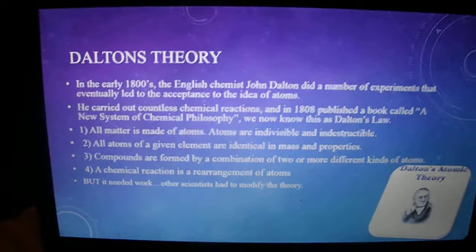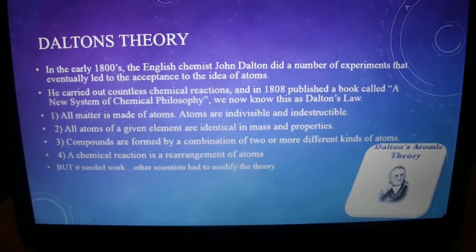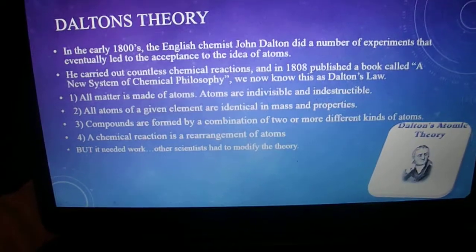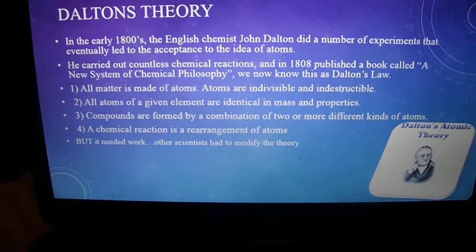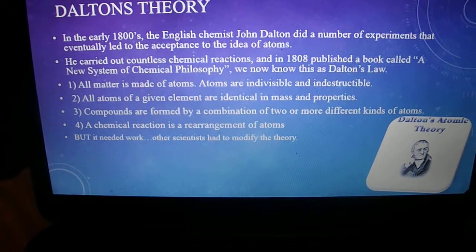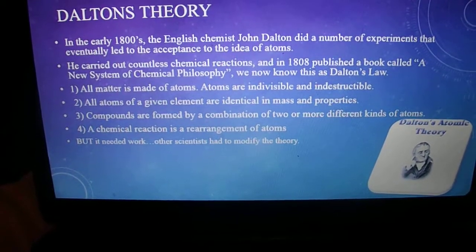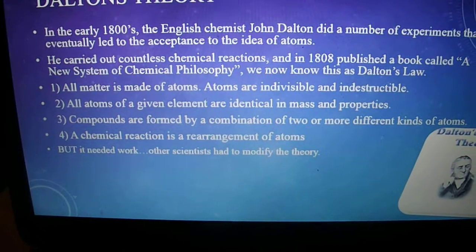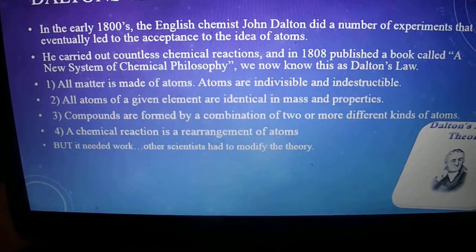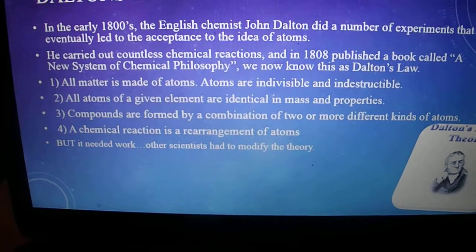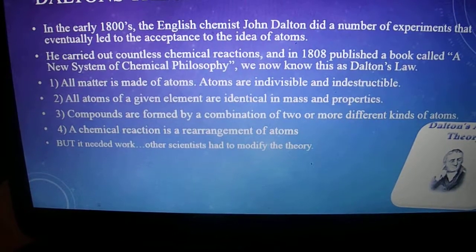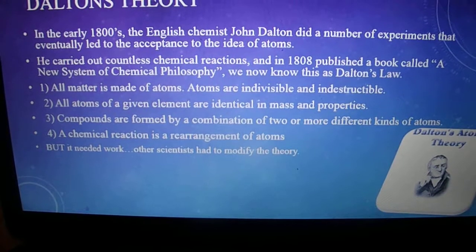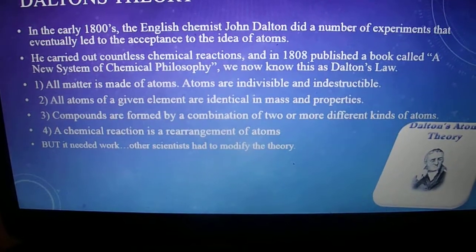In the 1800s, the English chemist Dalton did a number of experiments that eventually led to the acceptance of atoms. He carried out countless chemical reactions and published a book in 1808 called A New System of Chemical Philosophy. We know this as Dalton's law. Dalton's law consists of: all matter is made up of atoms. Atoms are indivisible and indestructible. All atoms of a given element are identical in mass and properties. Compounds are formed by a combination of two or more different kinds of atoms, and a chemical reaction is a